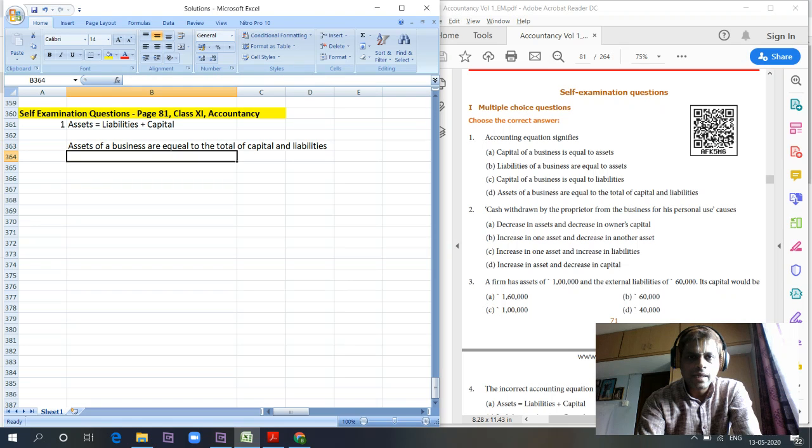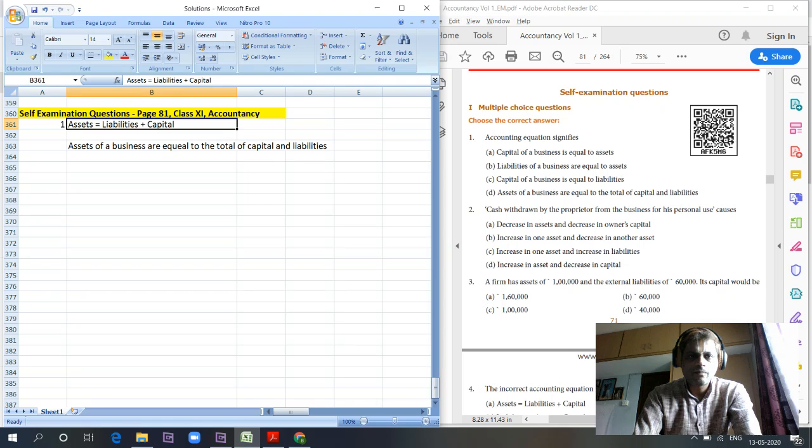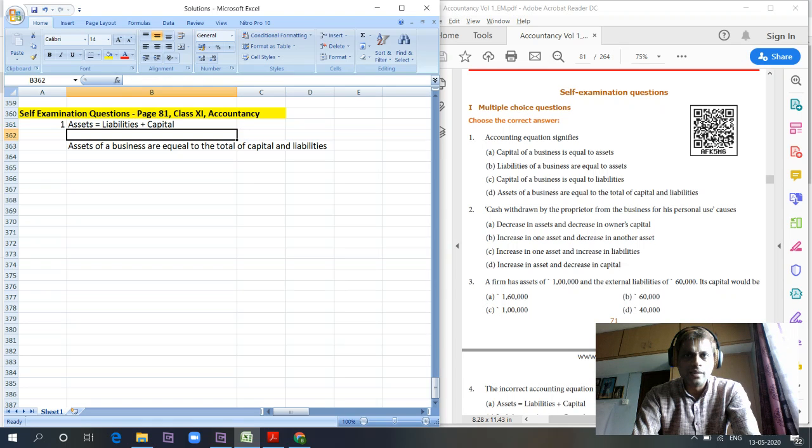Let's take the other options. Capital of business is equal to liabilities? No. Liabilities of business are equal to assets? Not necessarily, because there will always be a capital component involved. Capital of business is equal to... no. Using capital, we purchase materials and for which we have to make payment to the suppliers, right? So there is always a liability component coming in. So these things are incorrect. Assets of a business are equal to the total of capital and liabilities is the right answer. This also correlates with the formula we saw in our earlier chapter: assets is equal to liabilities plus capital.